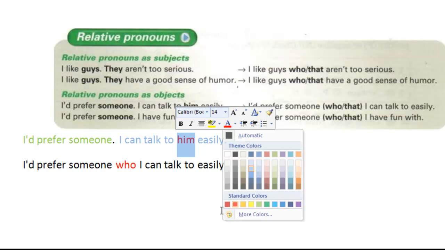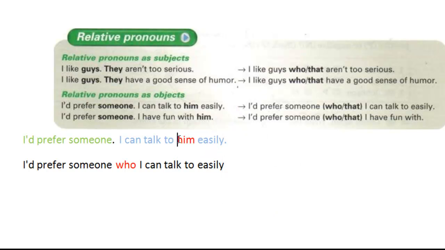And what we're going to do is change that object in our second statement, and we're going to exchange it for a relative pronoun, for either who or that. So then our final statement should say something like this: I would prefer someone who I can talk to easily. Or you could say, I would prefer someone that I can talk to easily.